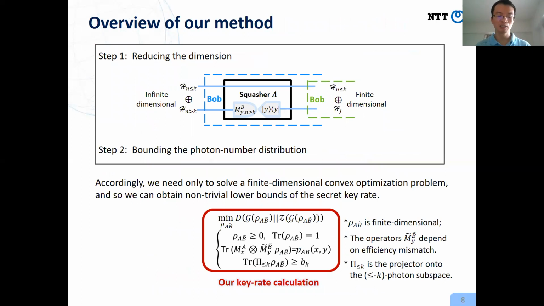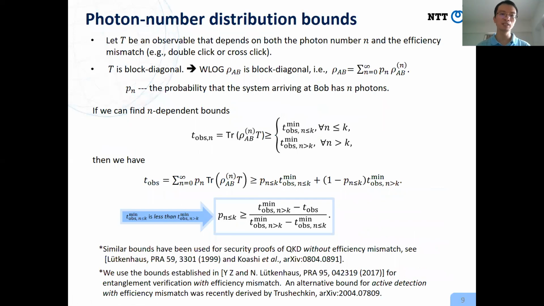Before telling the details of this step, let me summarize our method. According to our method, we formulate a finite dimensional convex optimization problem. Also, the measurement operators of Bob depend on efficiency mismatch. Hence, we can study the effect of efficiency mismatch on the QKD calculation.